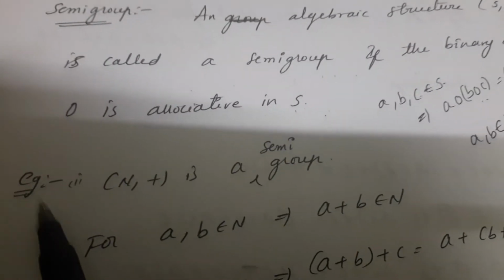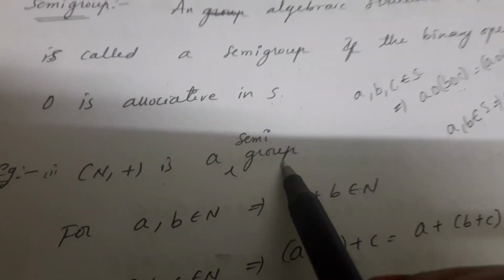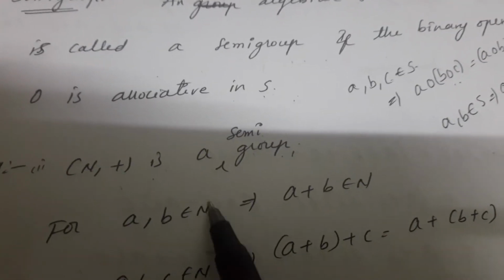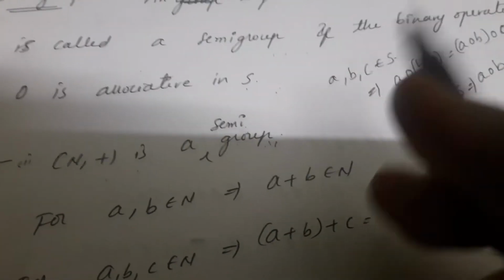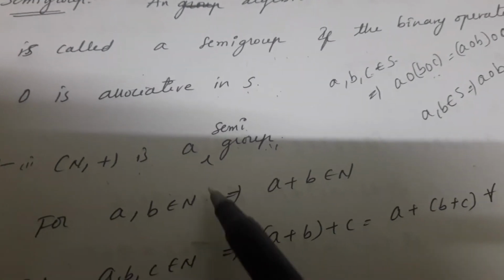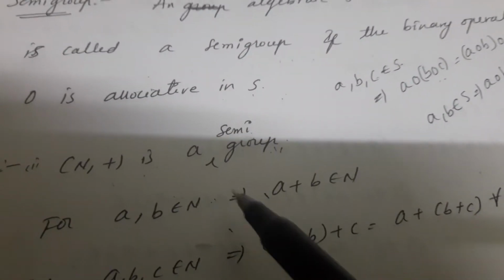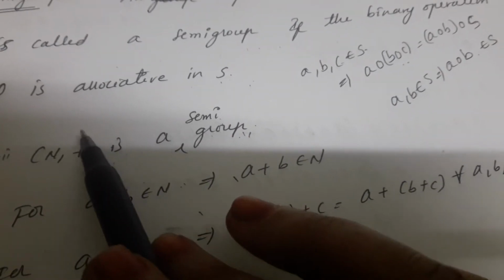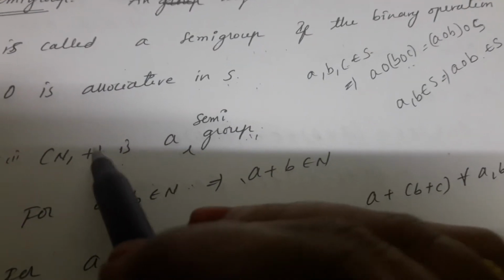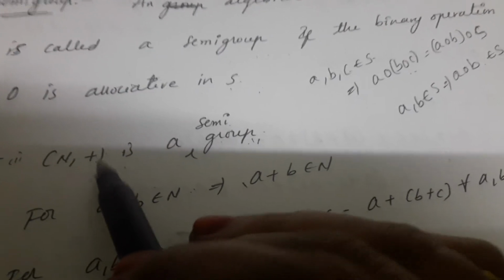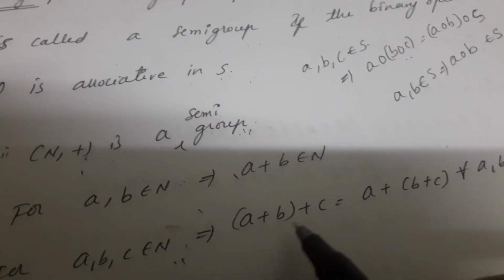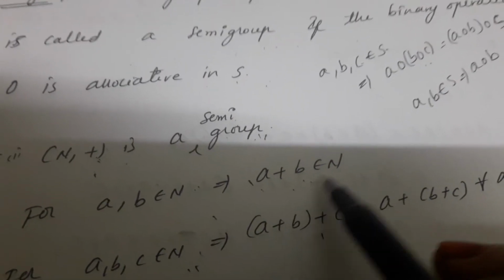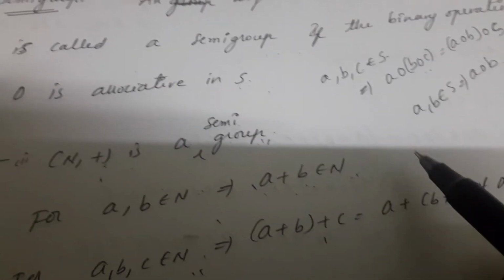For example, (N, +) is a semi-group. For this semi-group, you have to prove first of all that plus is a binary operation on N. Then you have to prove the associative law under addition. Here the binary operation is plus, that's why you have to apply plus here. For a, b belongs to N implies a + b belongs to N. That is for closure law.